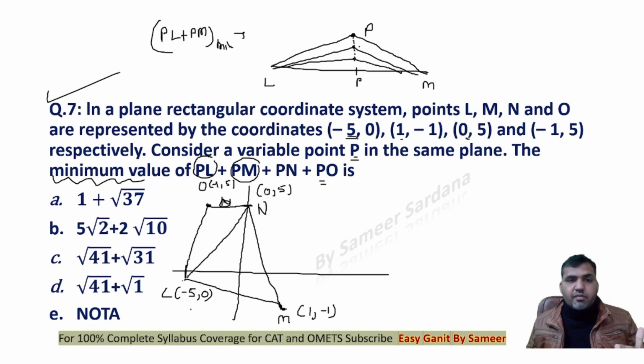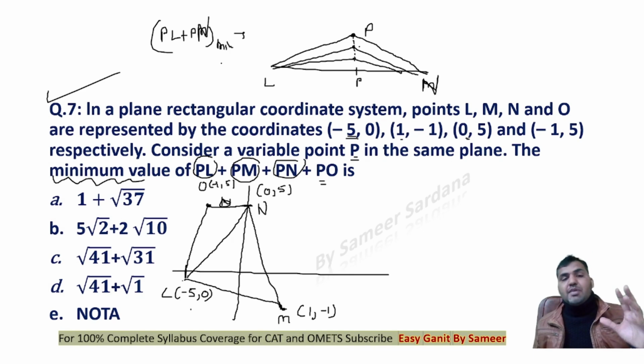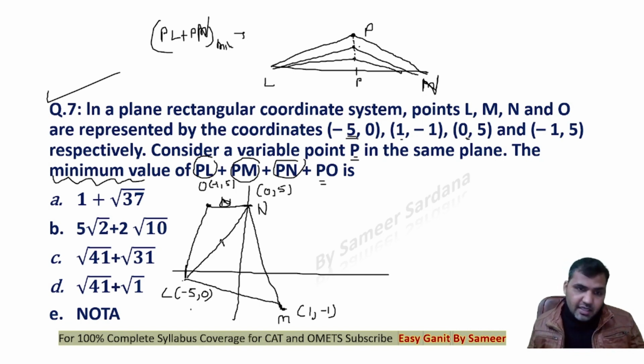This point is N, this is O. If I want to minimize the length of PL plus PN, then PL plus PN will get minimized if the point P lies on the line joining the points L and N. So for the minimum length of PL plus PN, P should lie on the line joining L and N.